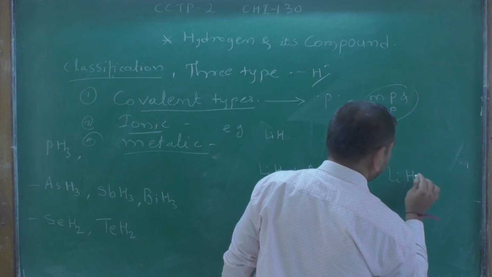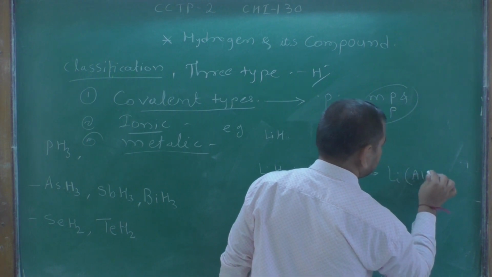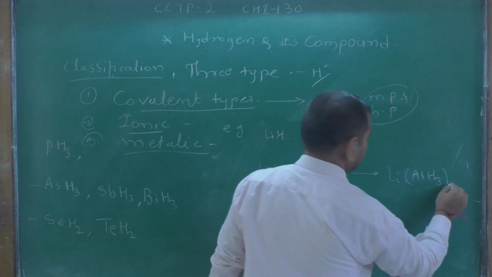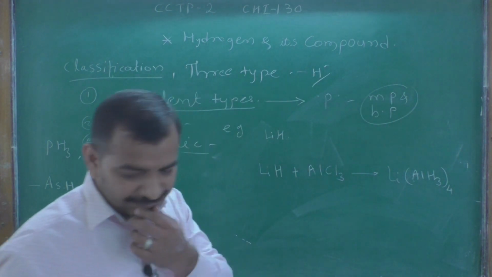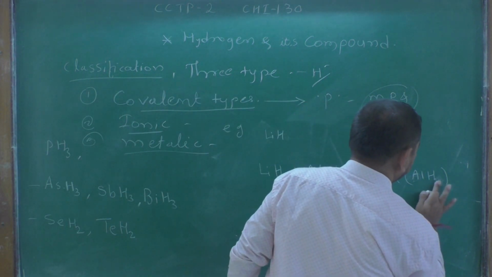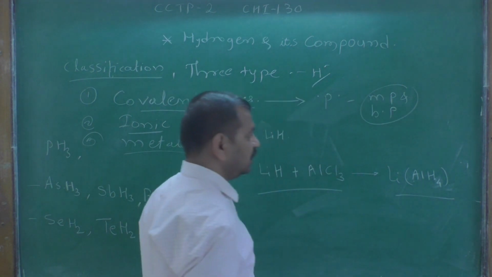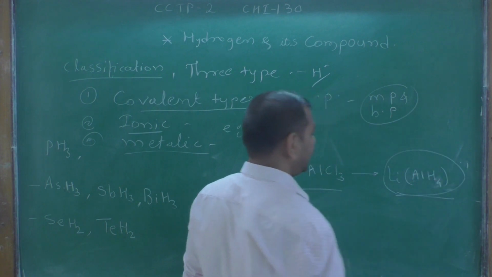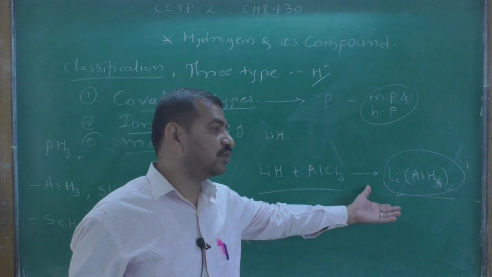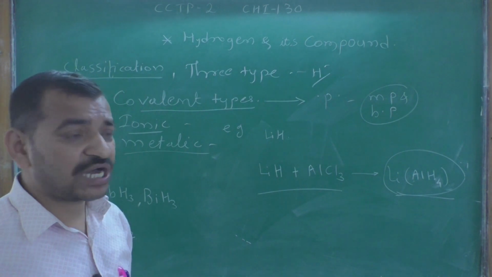This lithium aluminum hydride acts as a reducing agent and is the most useful reagent in organic synthesis. It reduces carbonyl compounds.